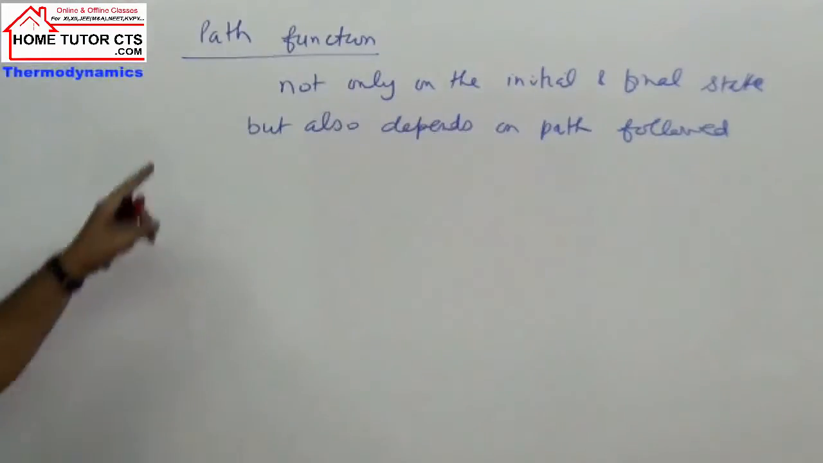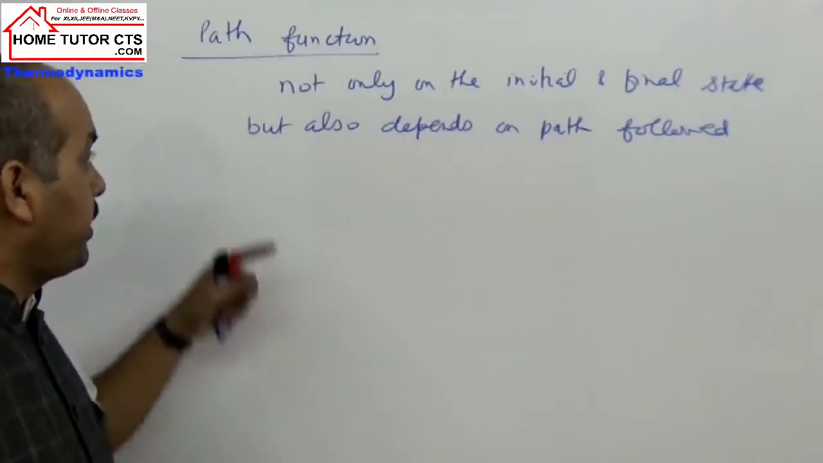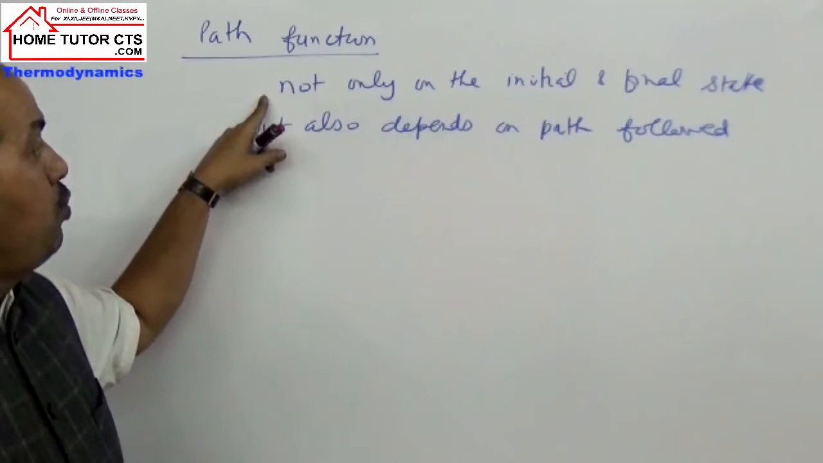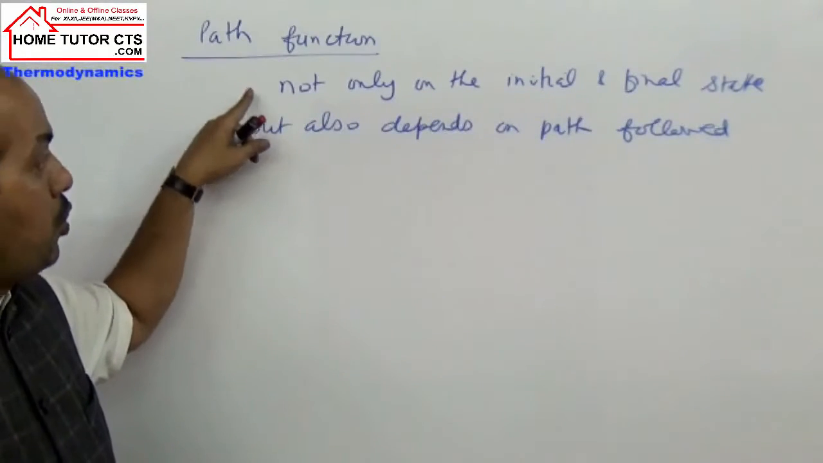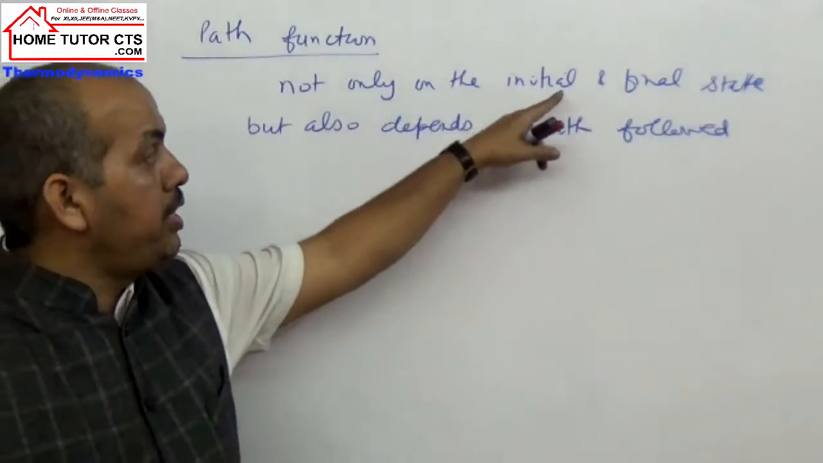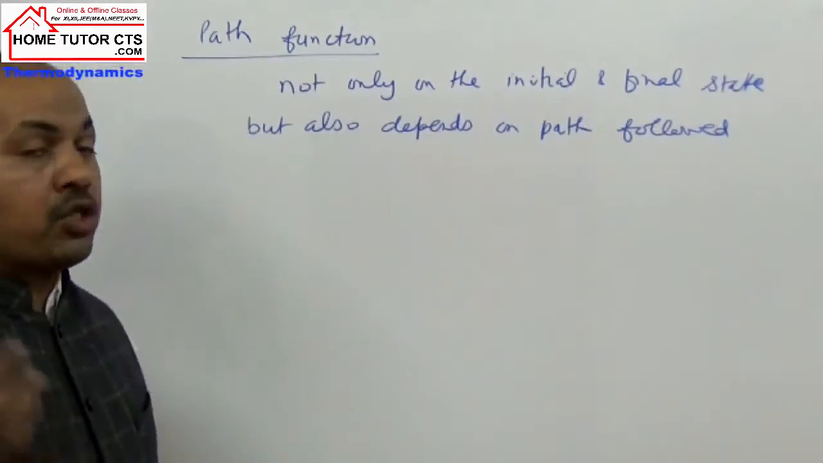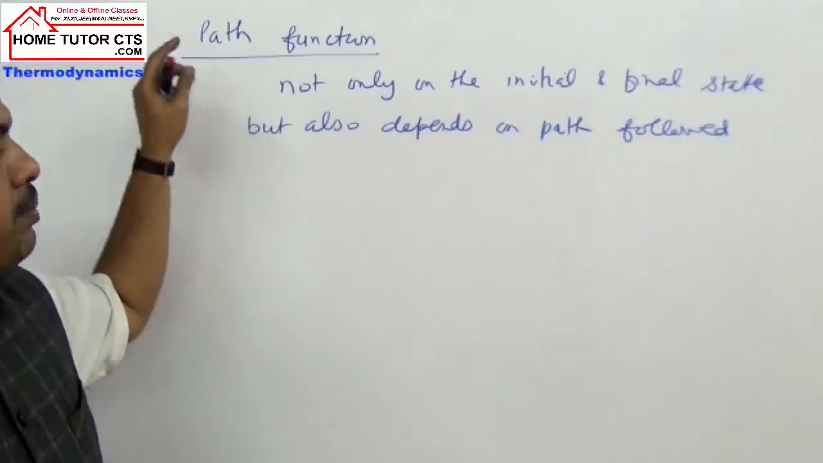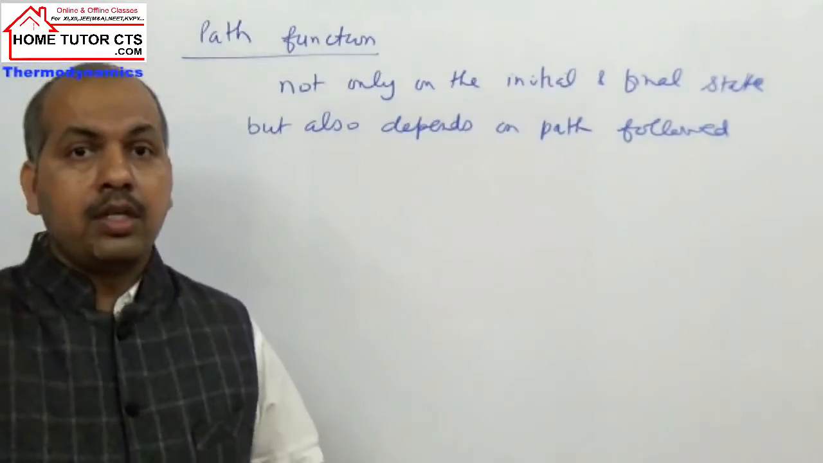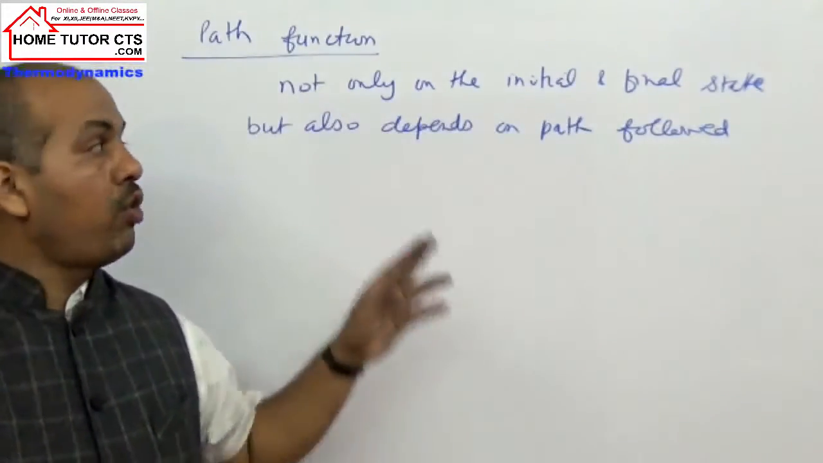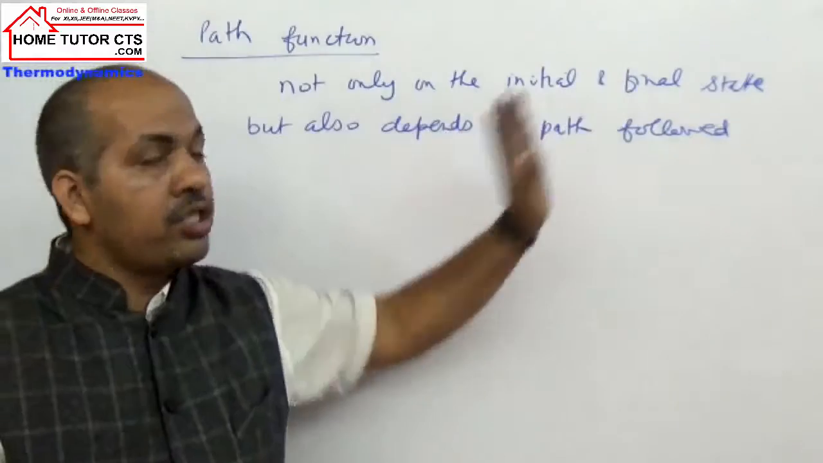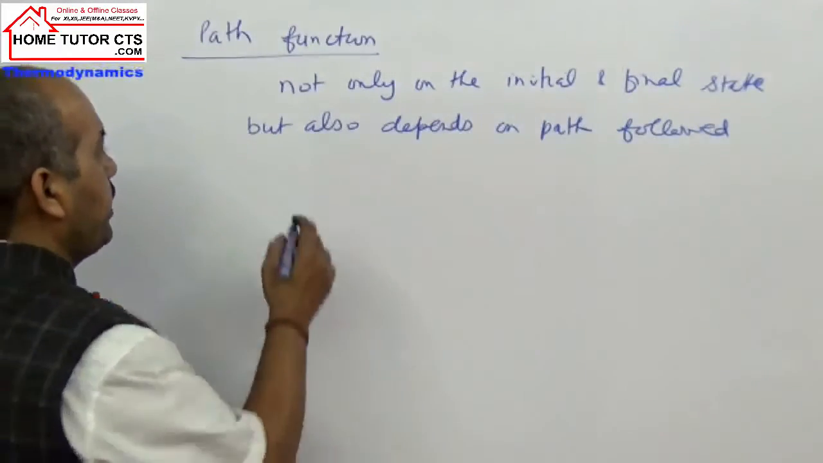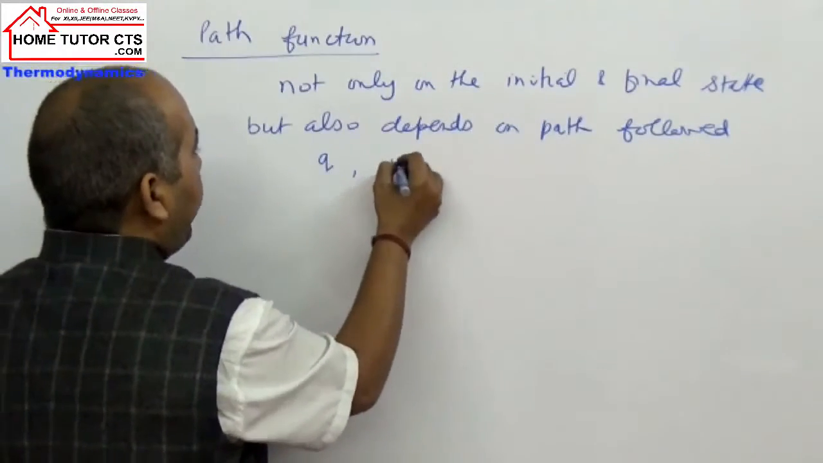The properties whose value, or change in whose value if we write in terms of change, will depend not only on the initial state and the final state, but also on the path followed. By definition, these are the properties whose value depends not only on the initial and the final state, but also on the path followed. If we take two common examples, here are Q and work.